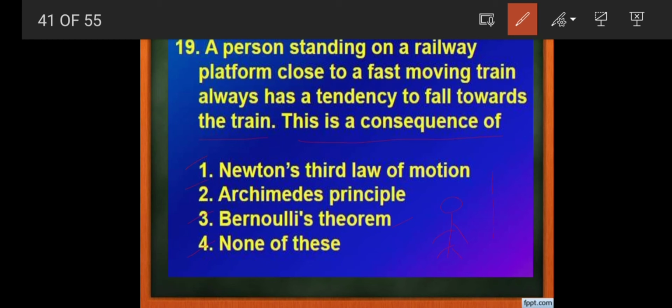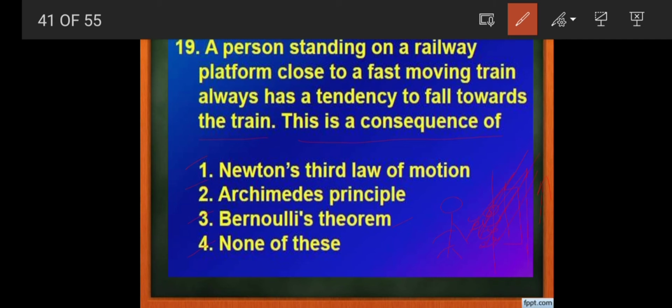When the train moves on this railway track, the train will drag all the air molecules between the man and the train. When a train passes in front of a man standing on a platform, all the air molecules between the man and the train will be dragged away.